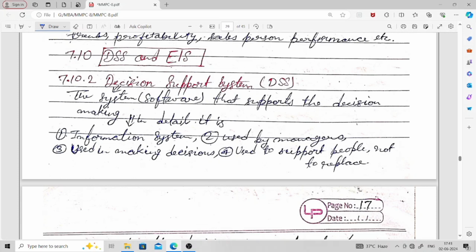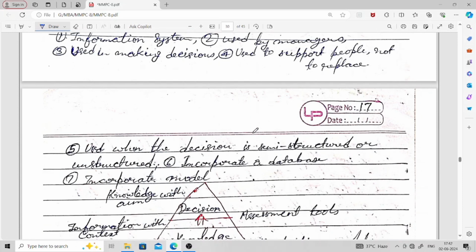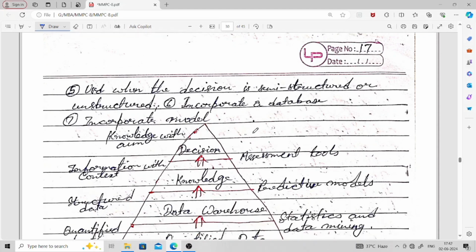In detail, it is an information system used by managers in making decisions and to support people, not to replace them. It means a decision support system is used to support people, not to replace people. And this DSS is used by managers for making decisions, used when the decision is semi structured or unstructured.